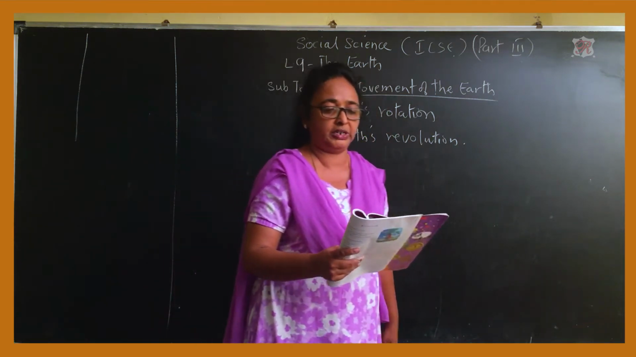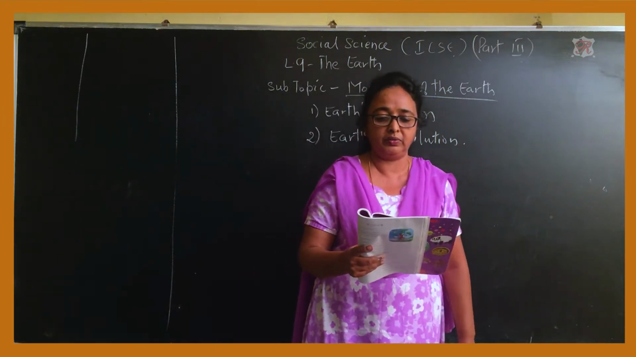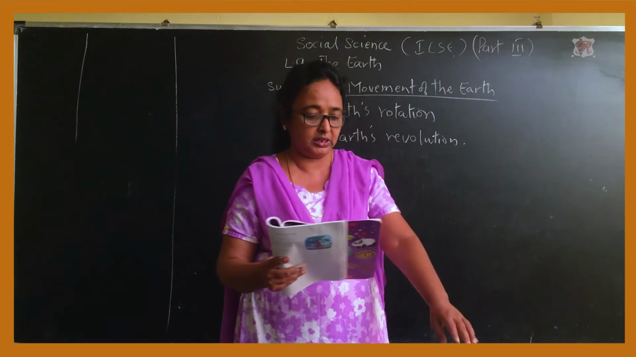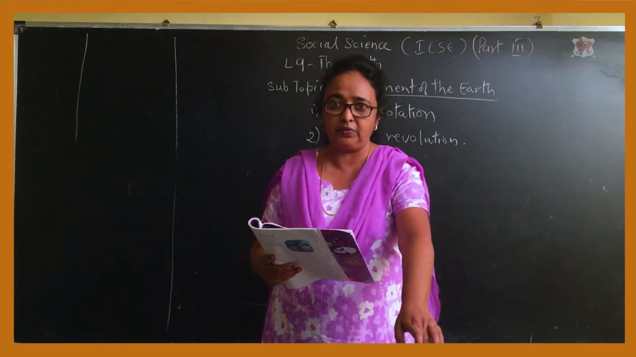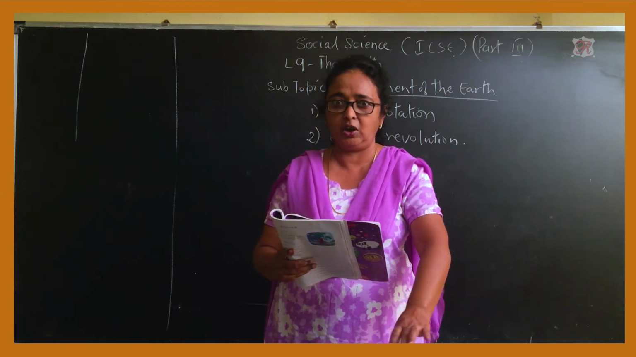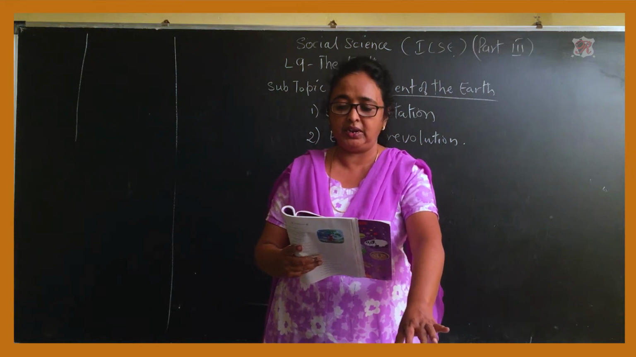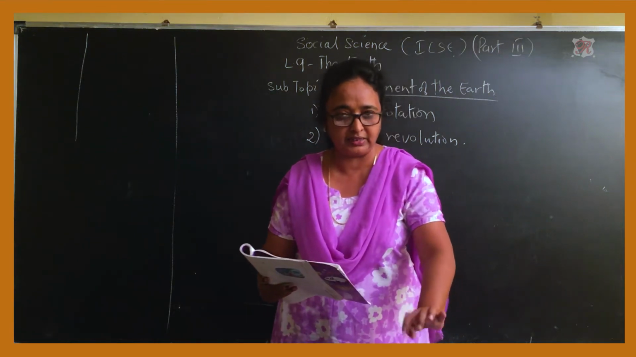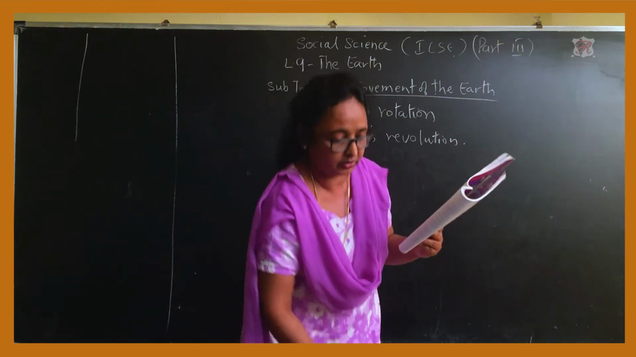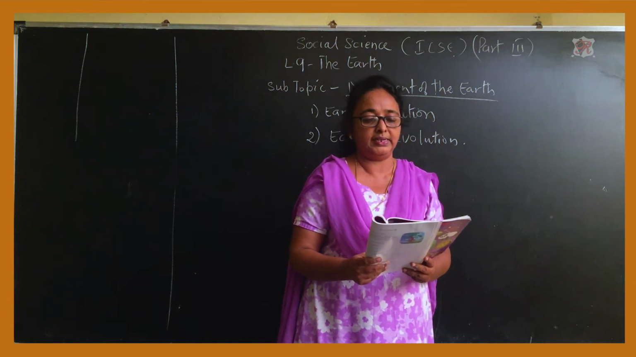The earth rotation, page number 44. The movement of the earth rotation. The earth is always moving. As I showed you just now, it is moving slowly. It spins like a top. Have you seen the top? It spins like a top about an imaginary line called axis. Now this is the imaginary line, I showed you this till here. So this is the line which is being called axis.